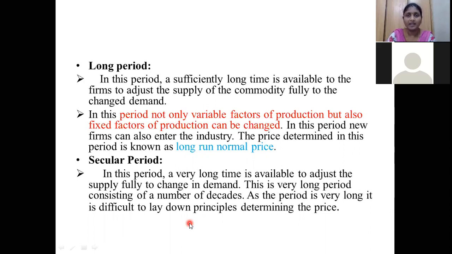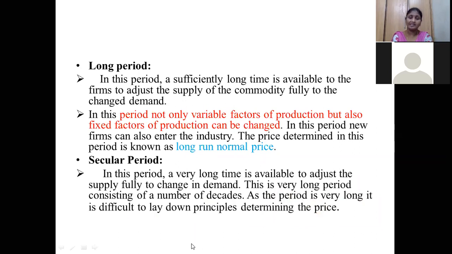So we can't expect the same demand for the Geo network after 10 years also. This is the very long period consisting of a number of decades. As the period is very long, it is difficult to lay down principles of determining the price, because we can't expect the demand to be the same even after 10 years.